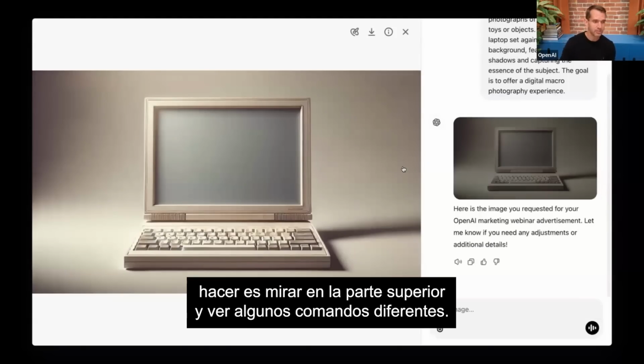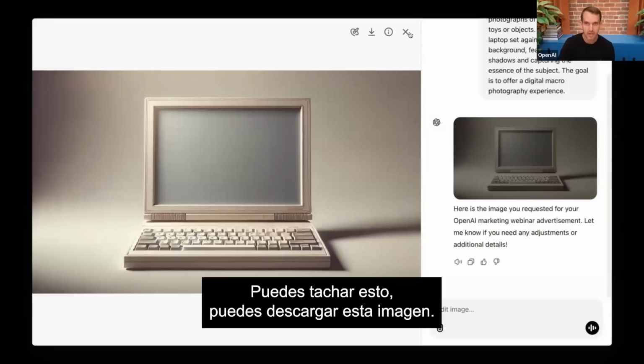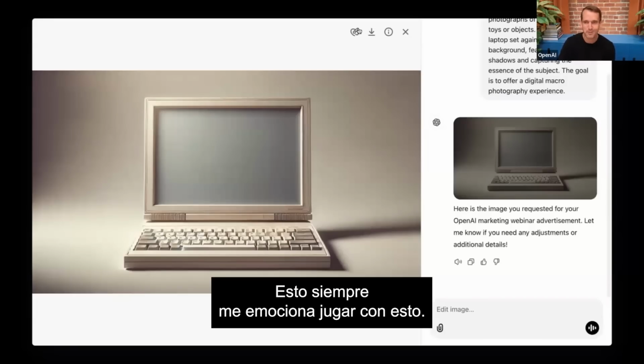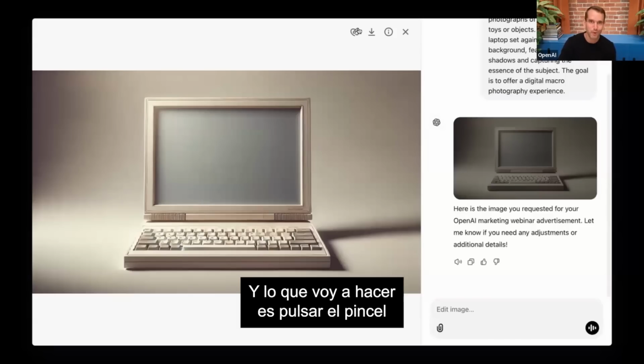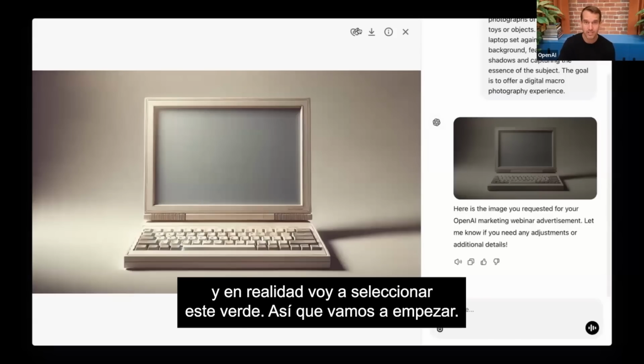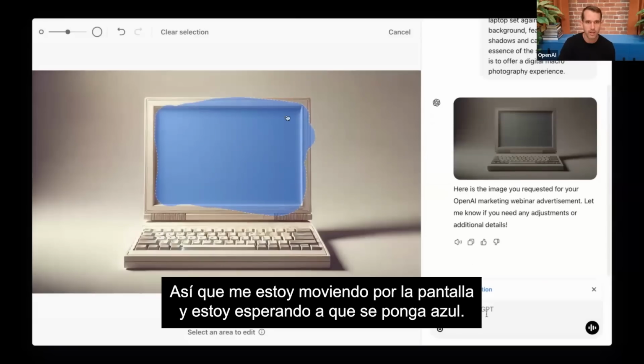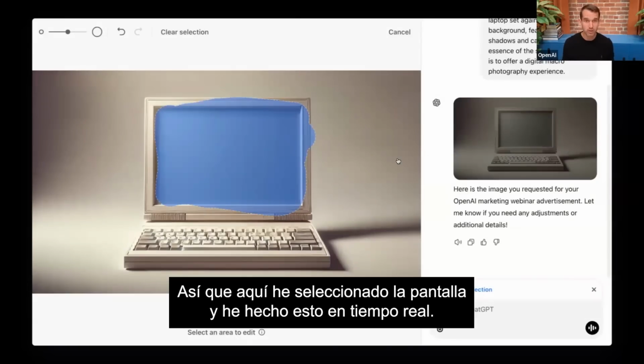So what I'm going to do is you can look up on the top and you see some different commands. You can cross out this, you can download this image, but you see this paintbrush. And this is a super tool. This always makes me giddy playing with this. And what I'm going to do is I'm going to hit the paintbrush and I'm going to select the screen. So let's get started. I'm moving along the screen. I'm widening it out in blue. Cool. So here I've selected the screen and done this in real time.